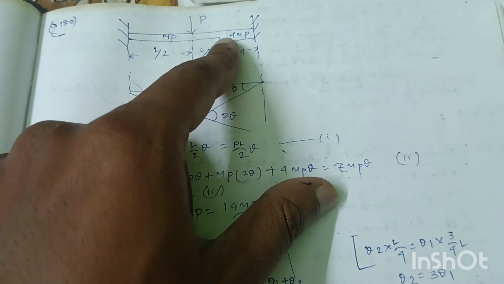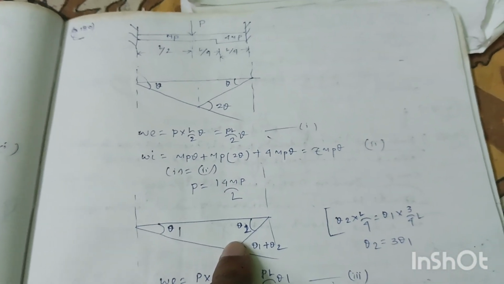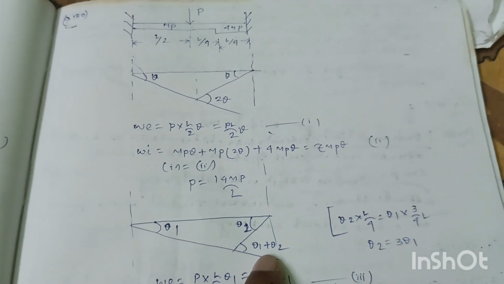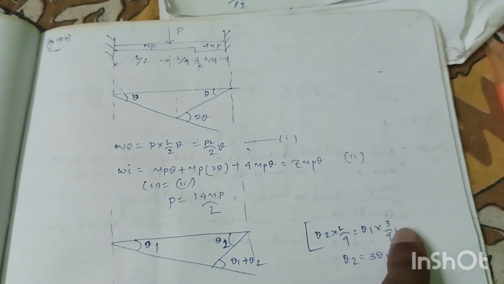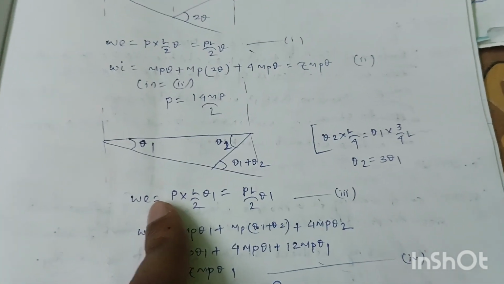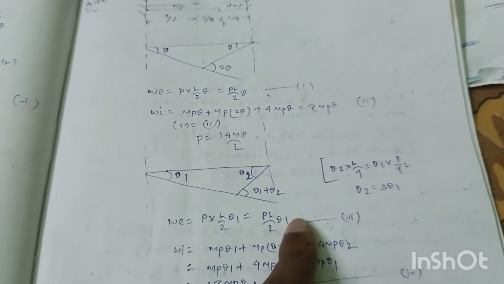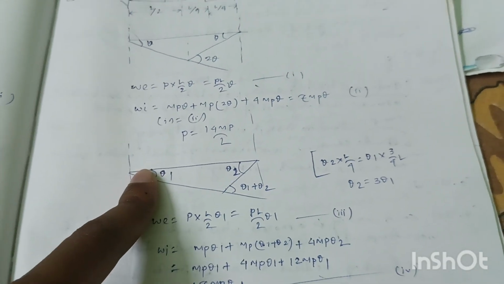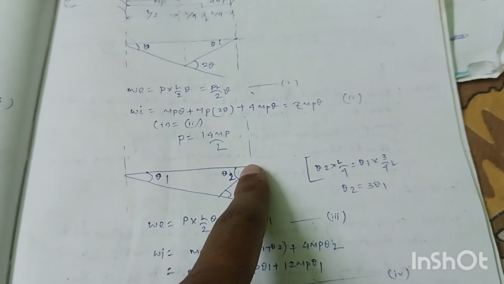Now for the change in section, the collapse diagram is like this. Okay, because the section changes here at a distance. So this angle is theta 1, this angle is theta 2. So this angle will be theta 1 plus theta 2. So we can also write theta 2 into L by 4 equal to theta 1 into 3L by 4. We will get theta 2 equal to 3 theta 1. Now external work done WE will be equal to load into deflection, P into L by 2 into theta 1, that is equation number 3. Now internal work done will be at here MP into theta 1 plus MP into theta 1 plus theta 2, and plus at this point 4 MP into theta 2.